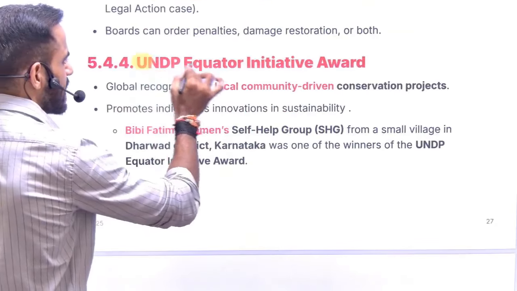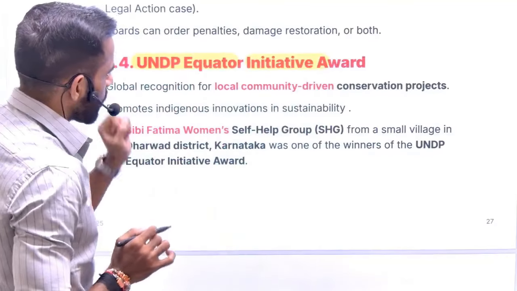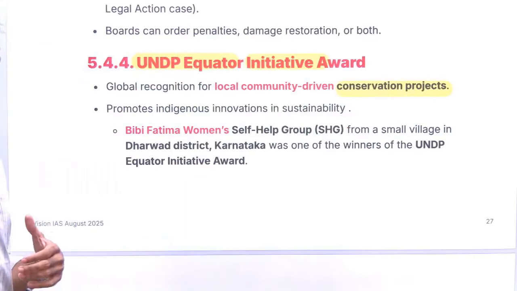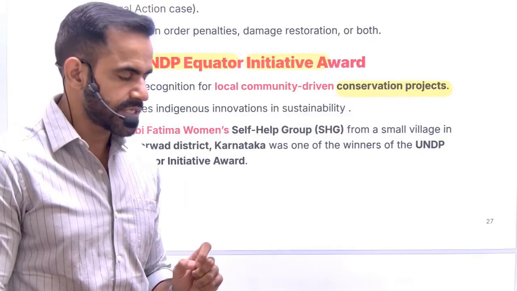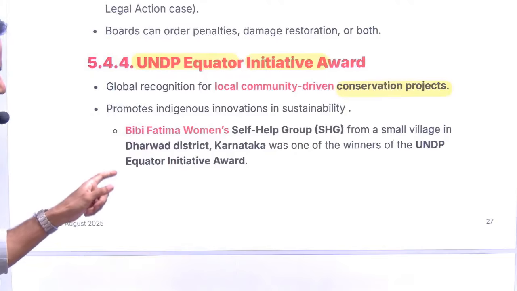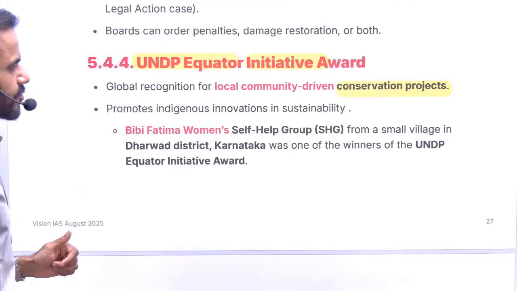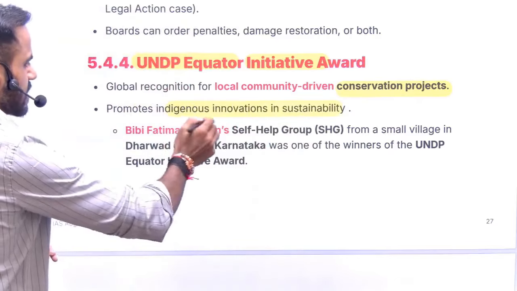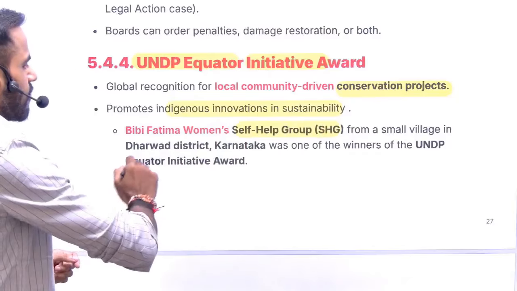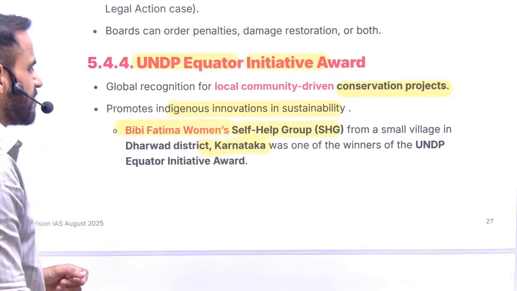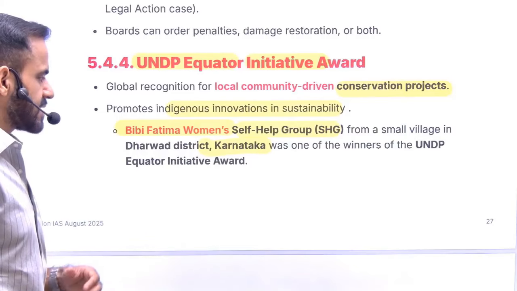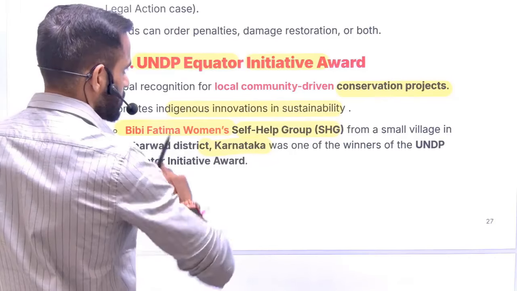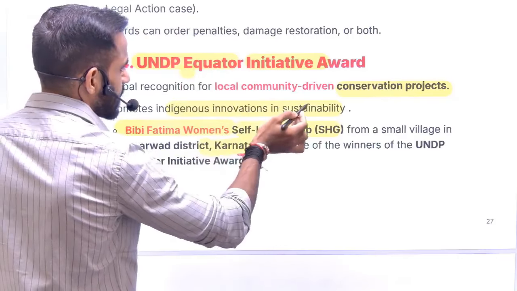Next is related to UNDP Equator Initiative. From Equator, you need to understand that it is focusing on the conservation projects, because that area is rich in biodiversity. So for that purpose, there is an award given to those communities which are involved in the conservation in a sustainable manner. For that purpose, the SHG, that is self-help group of Karnataka, the name is Bibi Fatima Women's SHG, that was awarded through this award for its conservation efforts. So just remember one thing, Equator is related to conservation.